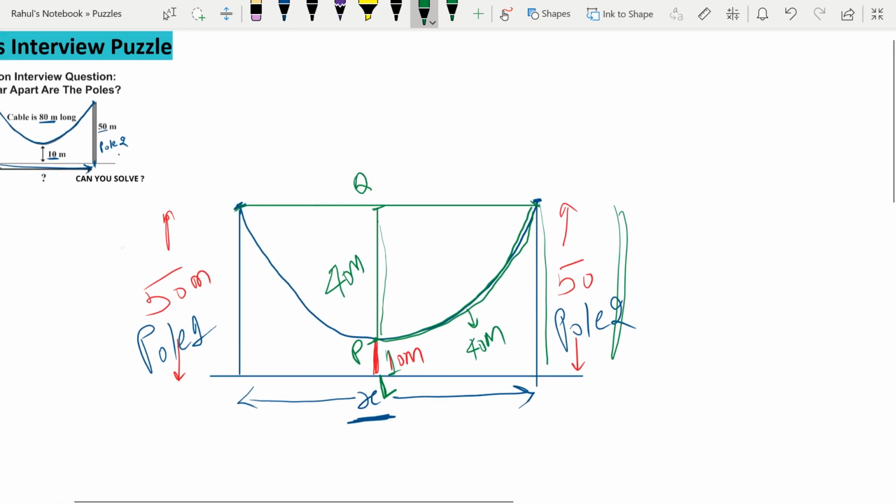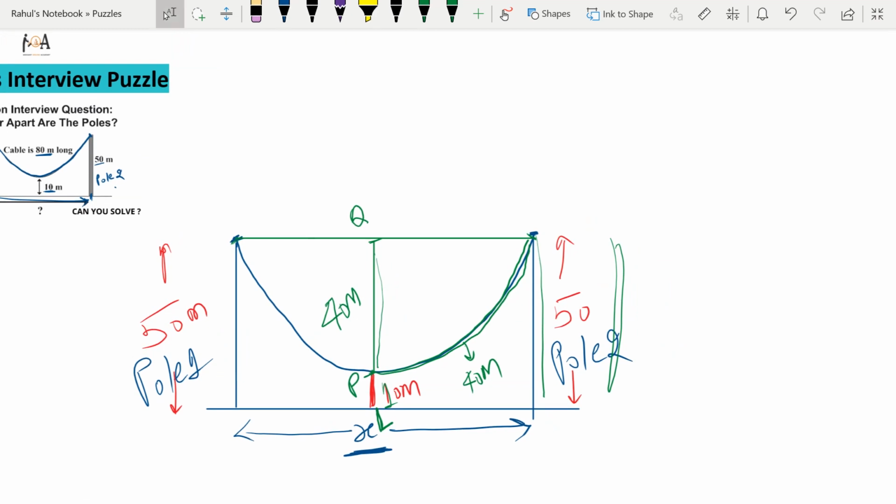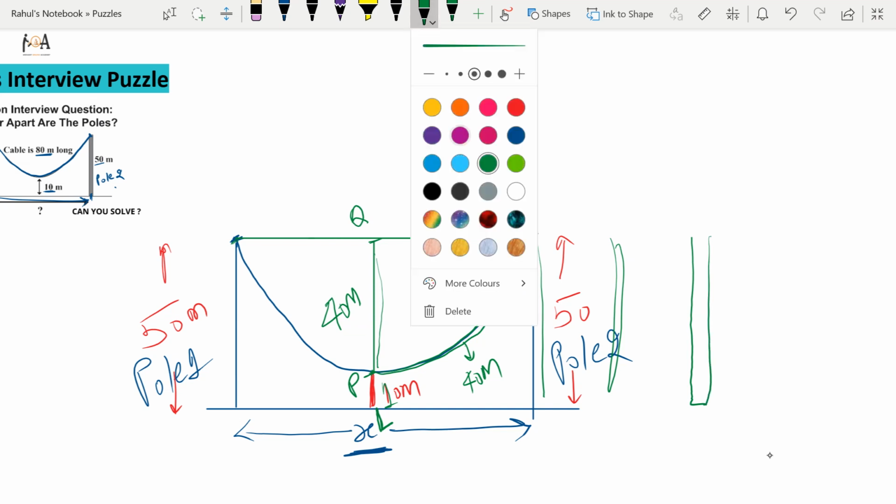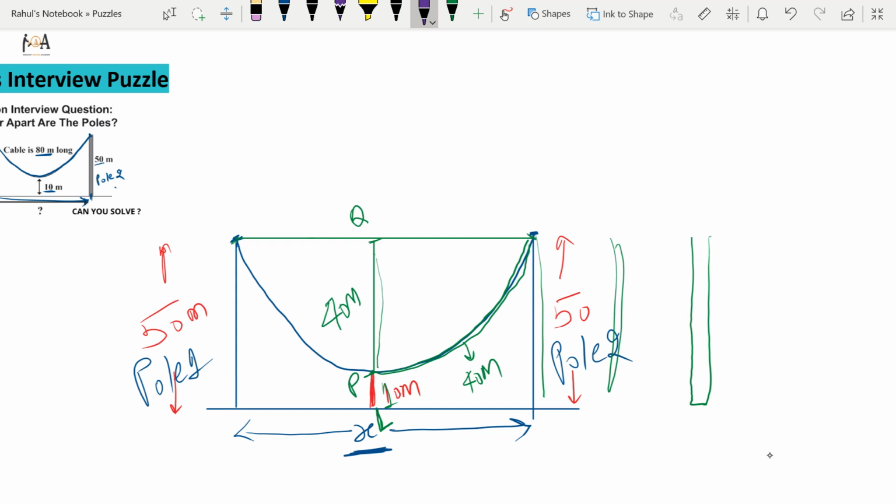What? That this cable is directly hanged vertically. Suppose this is the pole and this is the pole, and I am drawing the cable with, suppose, this color. So the cable is like that, 40 meter from here and again 40 meter to here, so the total length of the cable is now 80 meter. It is directly hanged vertically and the remaining distance is 10 meter, because this is also 40 and this is also 40, isn't it? So how can it be possible?